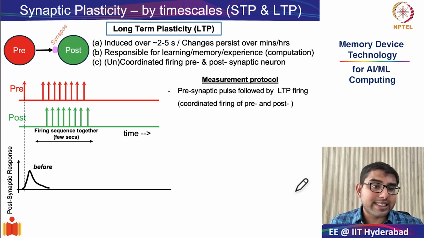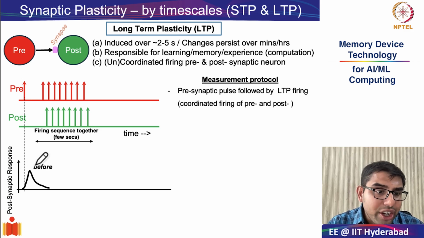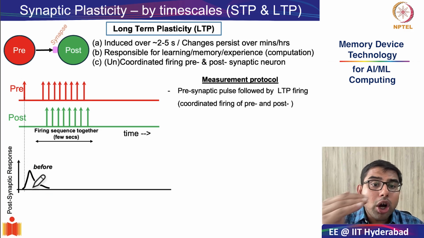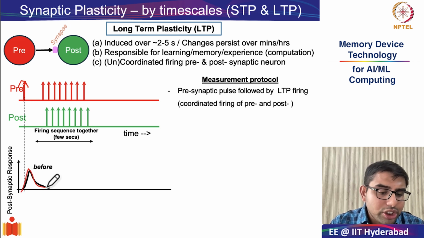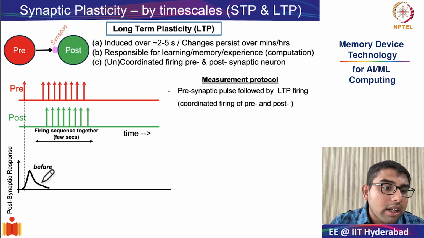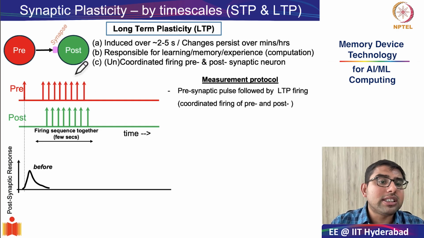So in long-term plasticity, what you do is first you check at your rest condition, before any firing has happened, what your baseline value for your synaptic weight is. You do that by firing one presynaptic pulse, and that gives you some response, as you can see in this black color. So before this firing sequence has happened, the response looks like this.